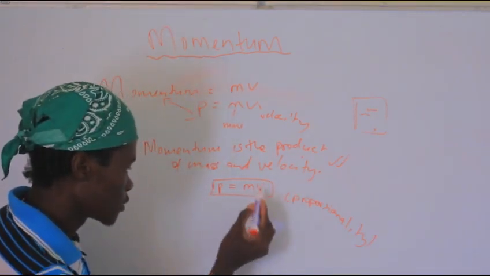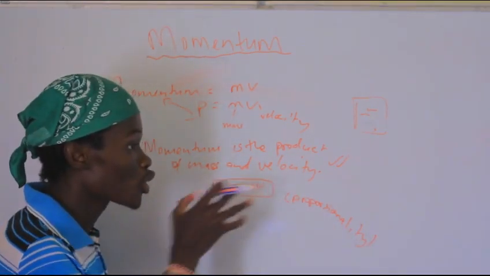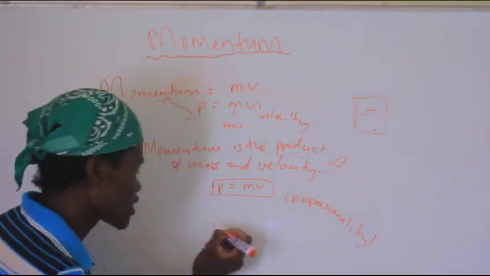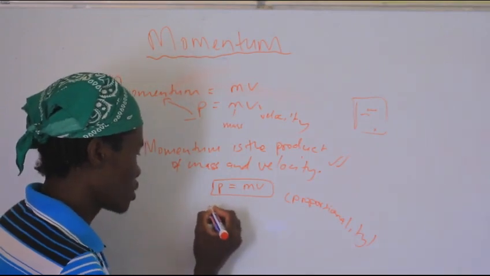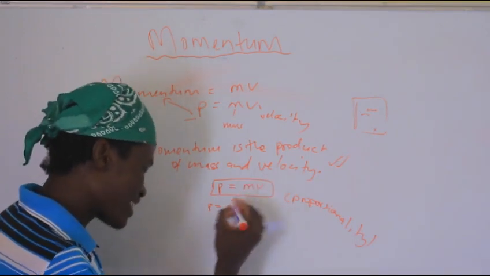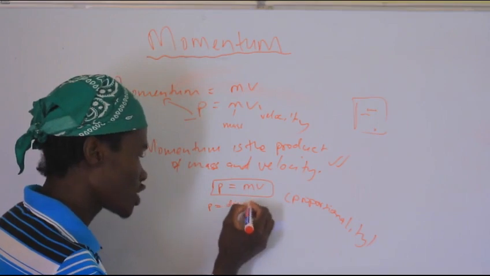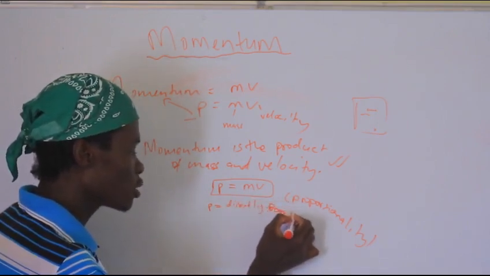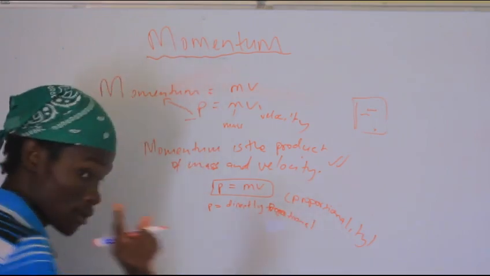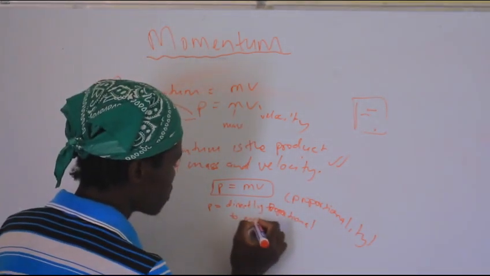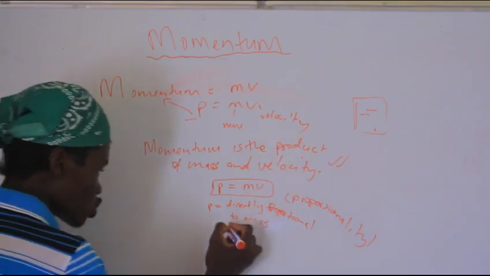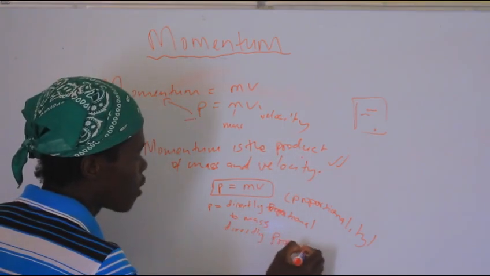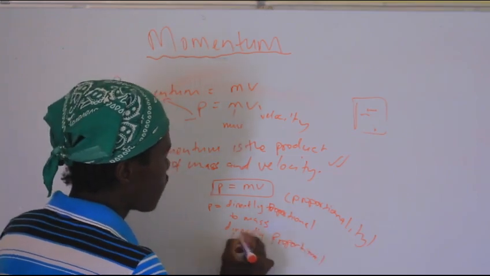What you must know, or what you must cram as a learner, is that momentum is directly proportional to mass, and it's also directly proportional to velocity.